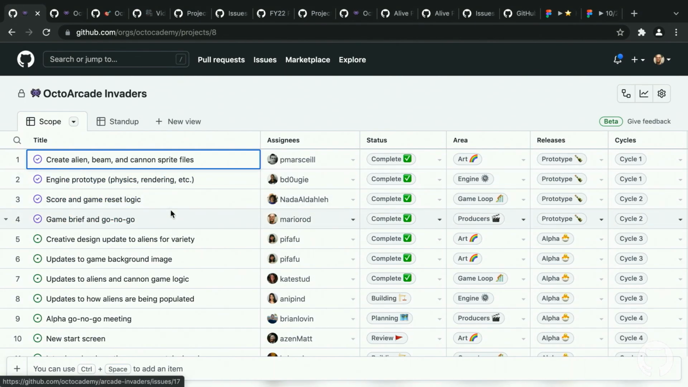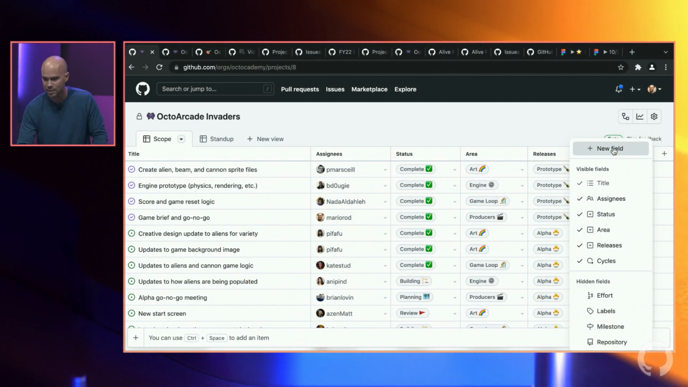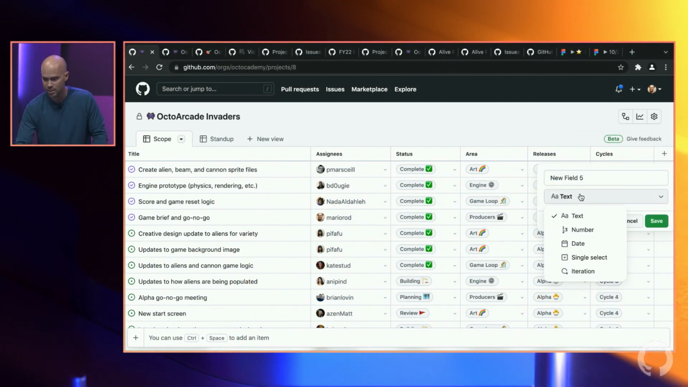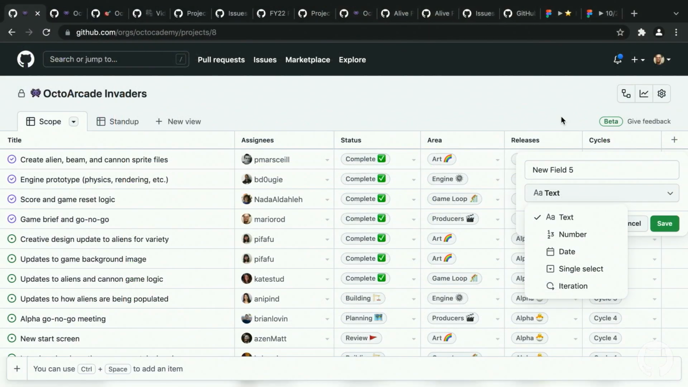So here it is. This is all the work that the Octo Arcade Invaders are doing. We have these custom fields, and if I go and say new field here, you're going to see 5 types of them. Text, number, so you can use number for estimates as an example. A date, so if you have a due date on something, you could also utilize it for that. Single select, which during the actual private beta is the one that people use the most. And then we just recently launched iteration in the private beta, so if you follow the changelog, you probably saw it right there.